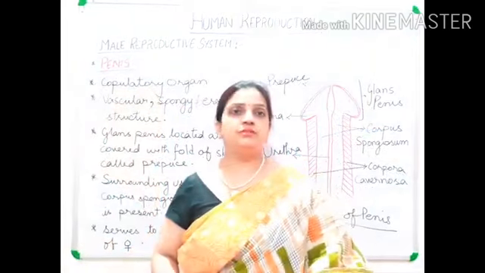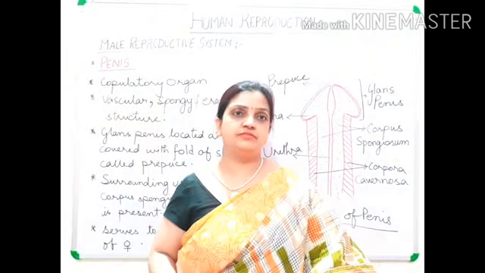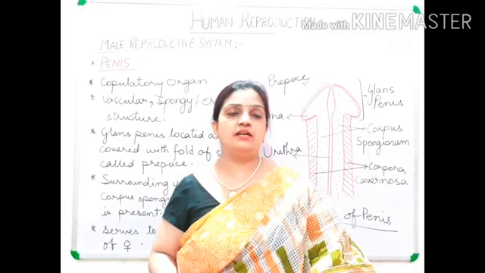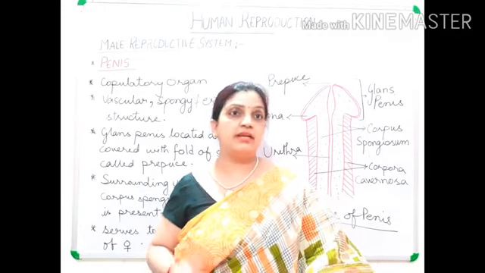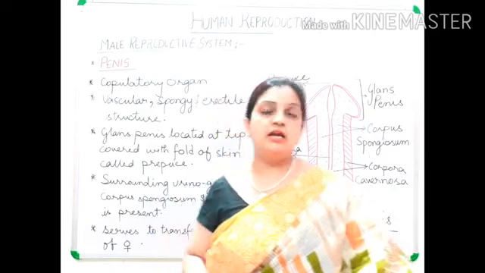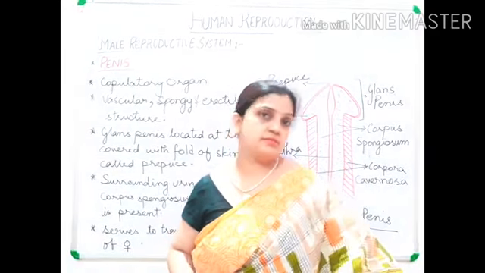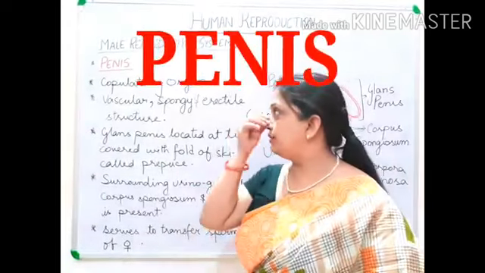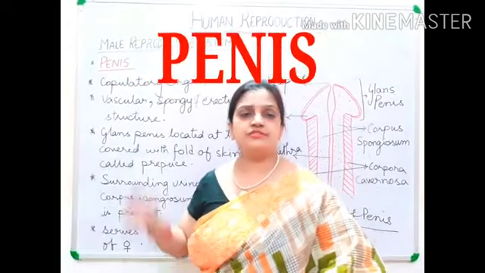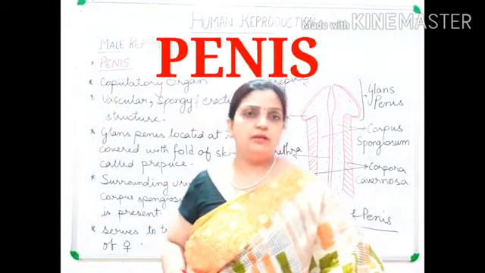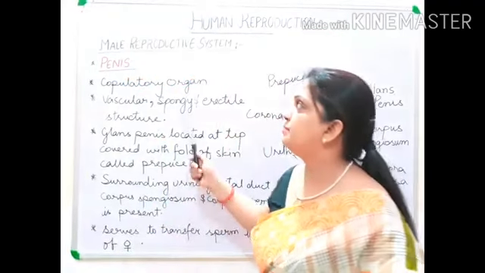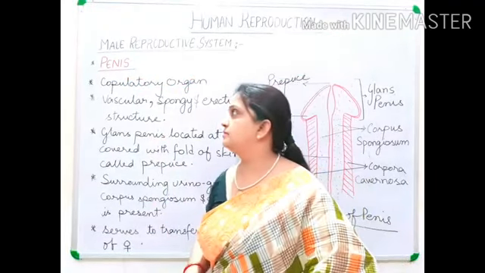Now we are moving to the last part of the male reproductive system. Or we can say that till now we were studying the accessory reproductive parts, and penis is the last part of those accessory reproductive parts. Now children, from a competition point of view, this structure is not so important, but we have to study it as it is a part of the male reproductive system.